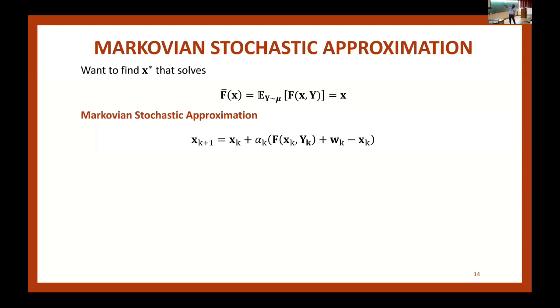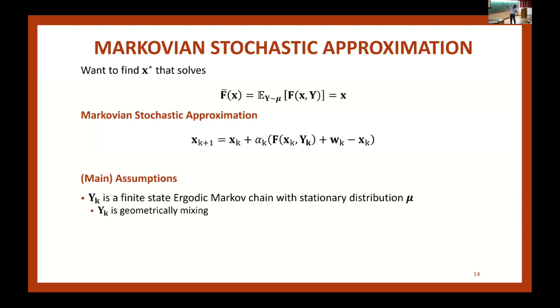So my w was anyway noise. Now I'm introducing a second source of noise. Why? I could have called this whole thing a single quantity, because I can make different assumptions on Y and W, and that turns out to be important in some of the applications, especially in reinforcement learning. So my motivation for doing this comes from reinforcement learning.